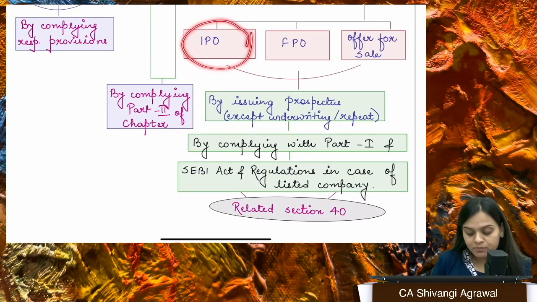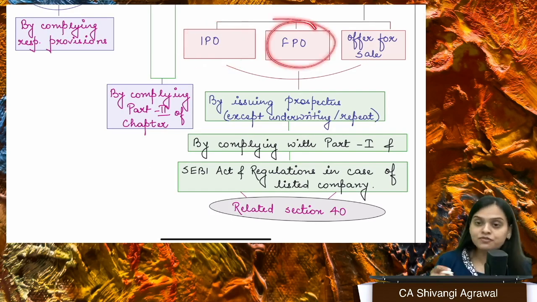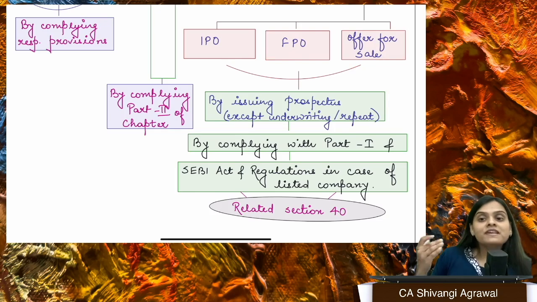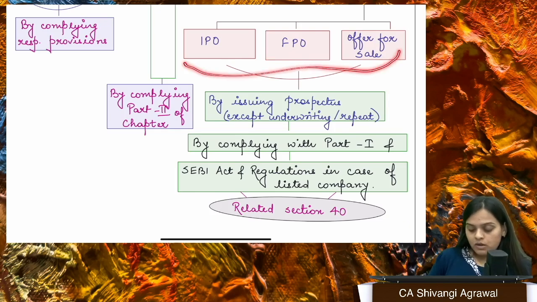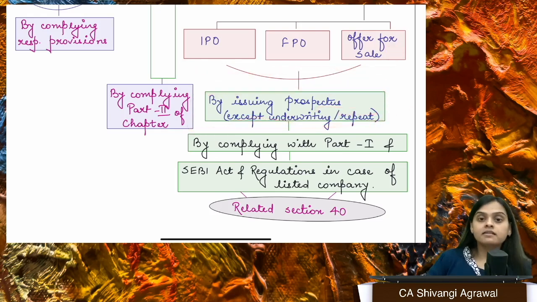IPO is when a company makes an offer for the first time, initial public offer. FPO is further public offer. So if you've already made a public offer and you're making a public offer again, that is FPO. And there is something called offer for sale. Offer for sale is a public offer of existing securities that we'll talk about. Okay. So all this is done by issuing a prospectus. There are certain cases where a prospectus is not needed.